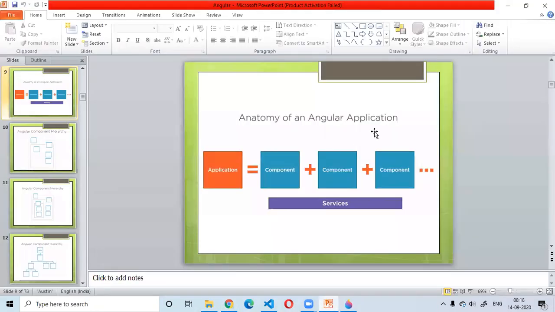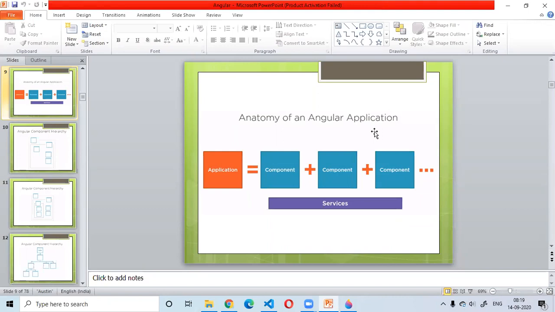Now I am coming to a little bit of detail of Angular. The core concept of Angular is that my Angular application is a collection of components. Components is a very important term, because you are going to hear it from now until the end of this course.